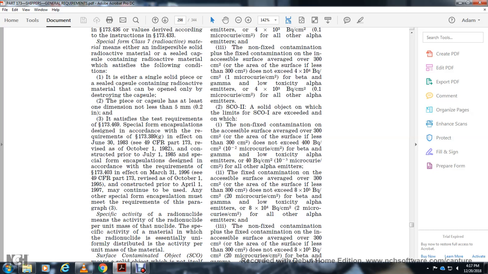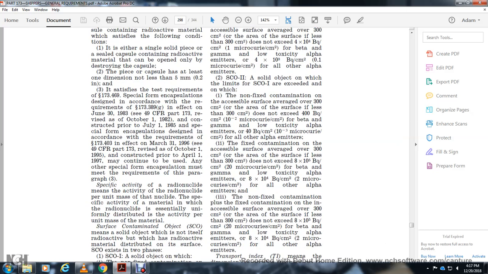the surface area of less than 300 centimeter square, the design 10 to the 5th per centimeter square for the beta, gamma, and low toxicity alpha emitters, with 10 to the 4 Bq per centimeter squared for all other alpha emitters.